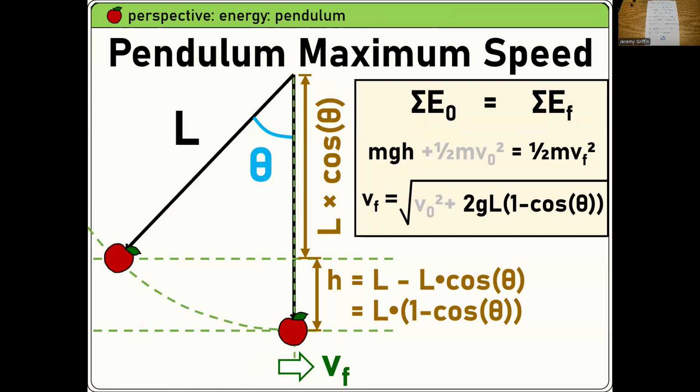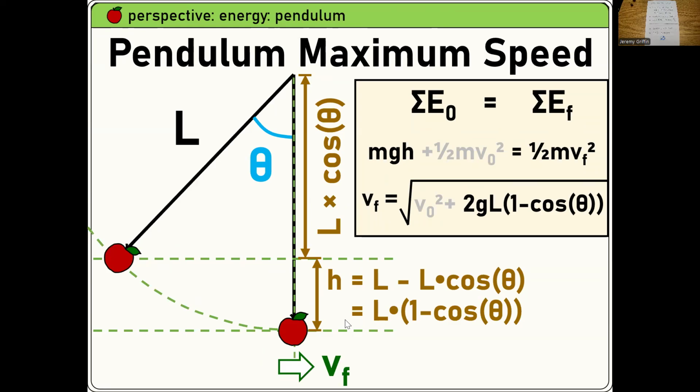Here's a good one. You did a lab on this one too. What's the speed of a pendulum at the bottom? Let the pendulum go, it swings. So this is really the same as the Galileo question. Isn't it all potential at the top, all kinetic at the bottom? And the speed at the bottom is just square root 2gh. Same as Galileo, square root 2gh. And since it's a scalar and not a vector, you don't have to worry about the direction change or anything like that. Square root 2gh.